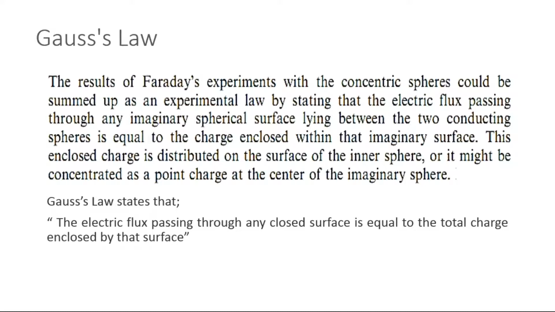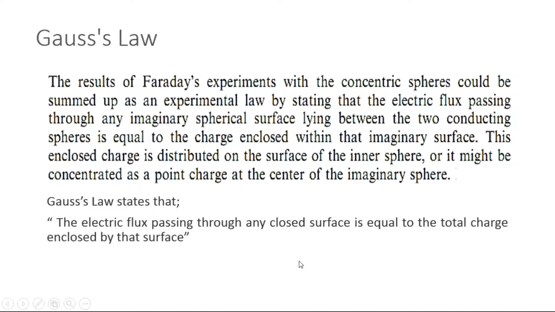So the results of Faraday's experiments can be summed up as an experimental law, and that law is actually Gauss's law. Now, what is the statement of Gauss's law? The electric flux passing through any closed surface is equal to the total charge enclosed by that surface.